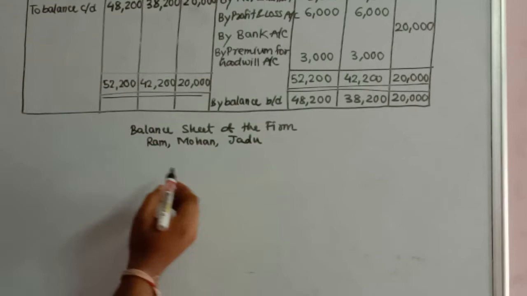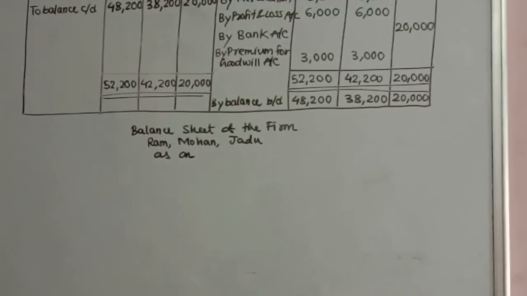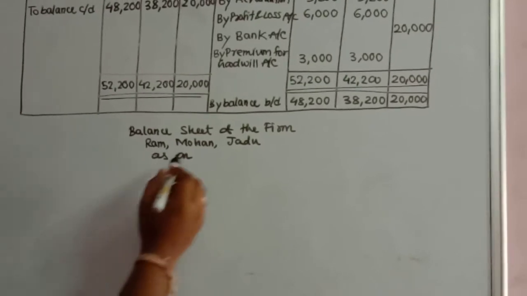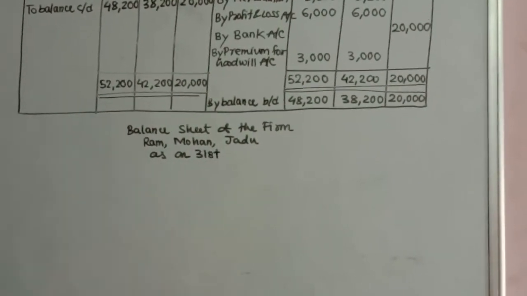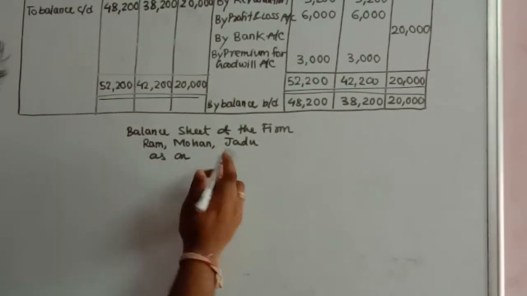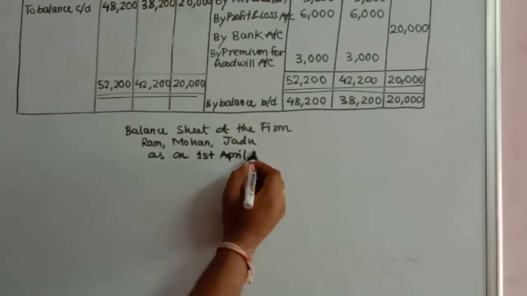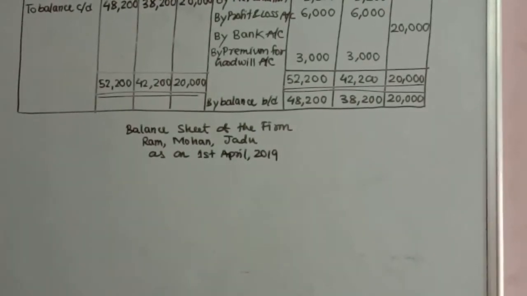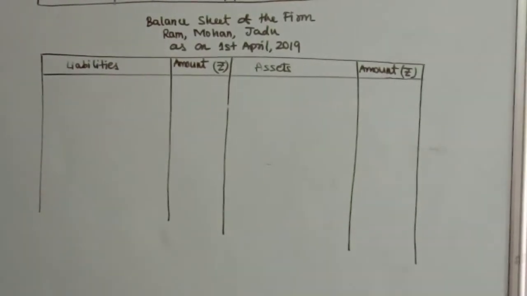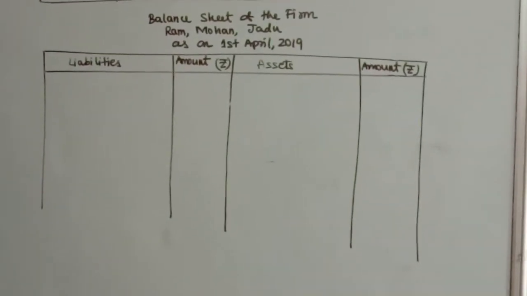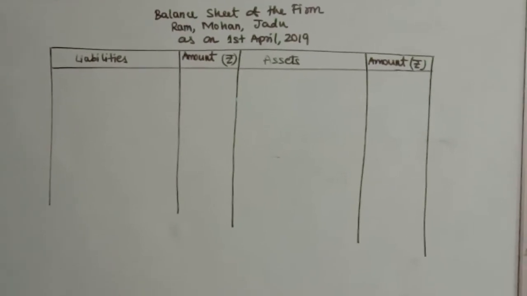So we'll make a balance sheet as on the 31st. If you look at the question, it was on 1st of April 2019. So this is the balance sheet, liabilities amount, assets amount. We have it before admission of Jadu, and now this is the balance sheet after admission of Jadu when the partnership firm is having three partners.